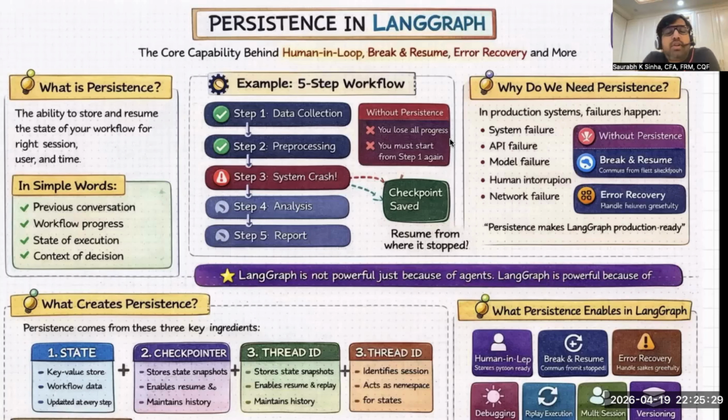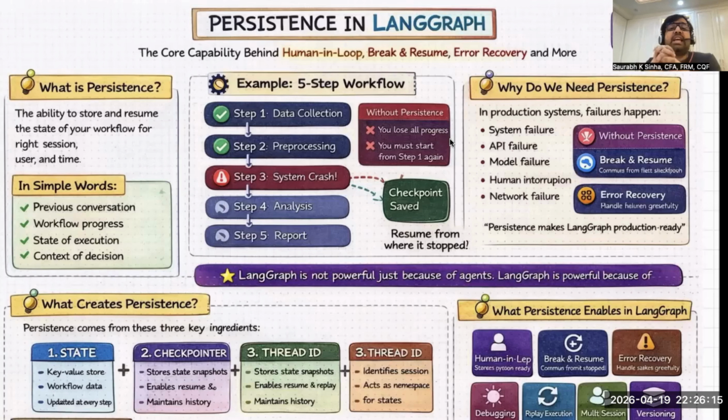And in this series of lectures on LangGraph, till now, we have understood how to build a multi-agent system, how to build an intelligent workflow, how to design an agent orchestration. But now, in this lecture, we're going to explore one of the most powerful capabilities of LangGraph, that is persistence. And I would say this very clearly. Persistence is one of the most game changing capabilities in LangGraph.